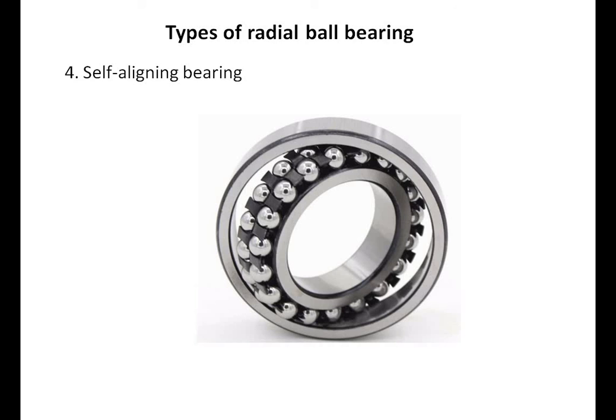There are two arrangements, internal and external. In internal arrangement, the inner surface of the outer race is ground as a spherical surface. In external arrangement, the outside diameter of the outer race is ground as a spherical surface which fits into a similar ground housing.